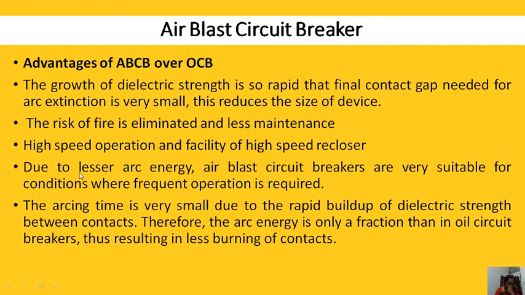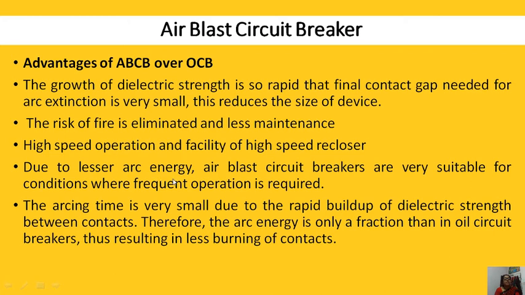Advantages of ABCB over OCB, the oil circuit breaker. The growth of dielectric strength is so rapid that the final contact gap needed for arc extinction is very small. This reduces the size of the device. We will see oil circuit breakers in the next lecture; still, I am covering the advantages of ABCB. The risk of fire is eliminated and less maintenance is needed. High speed of operation and facility of high speed reclosing.